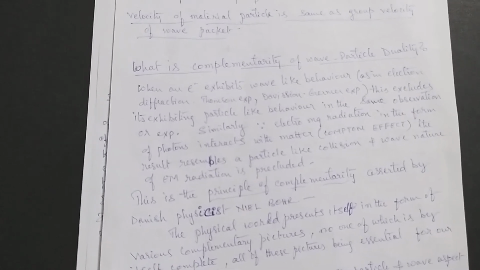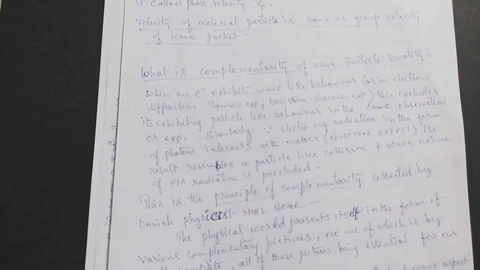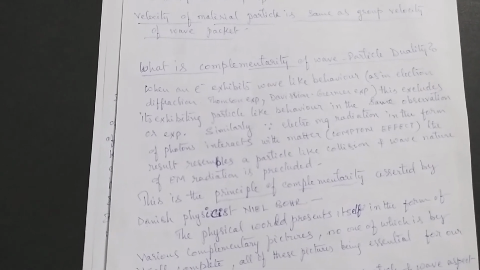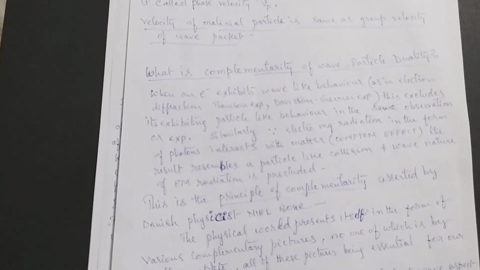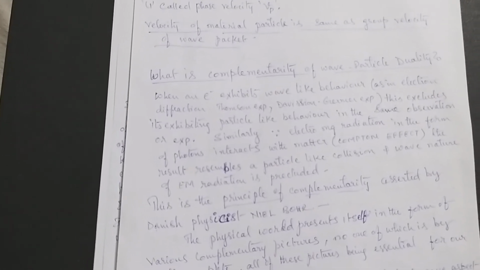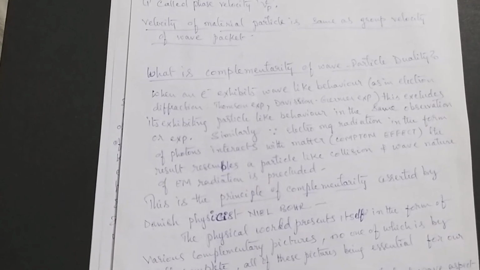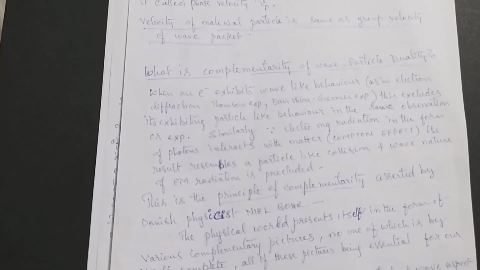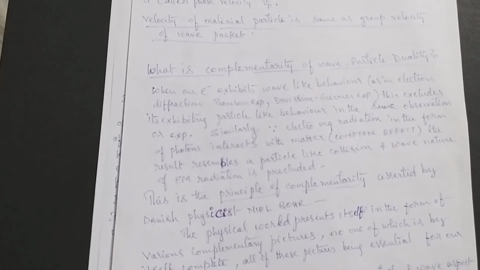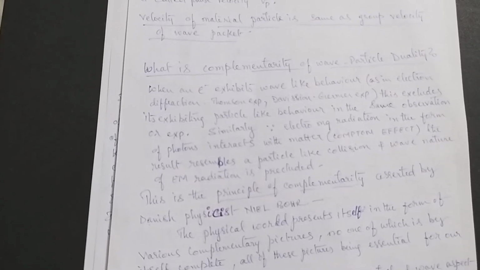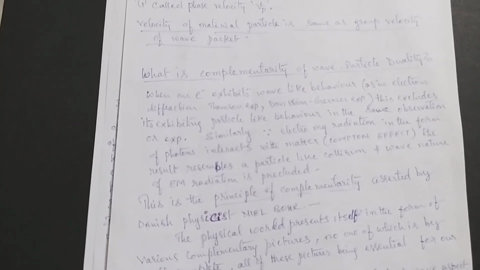And also it is the instrument which we use to measure the system that defines it. Some instruments define it as a particle, some as a wave, but at one time you can define it only as a particle or a wave, not both. I hope I am clear.